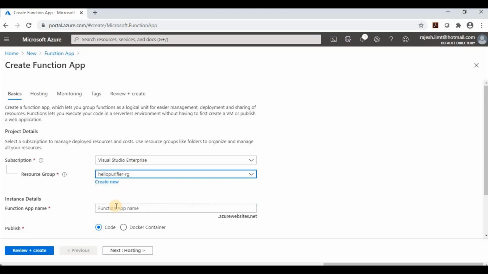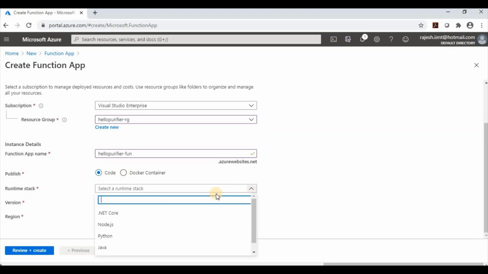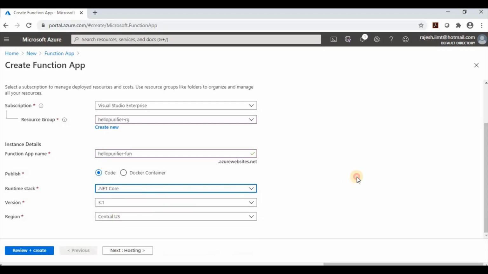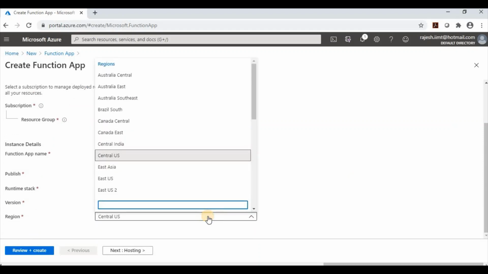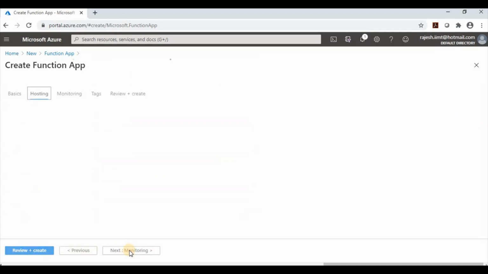So this is my subscription. I will select the resource group name, then the function name, Hello Free Fire function. I am not going to use Docker, so I will use the code. As for the framework, we can use .NET, Node, Java, all the frameworks are supported. I am going to use .NET Core. For the region, I am going to use East US.